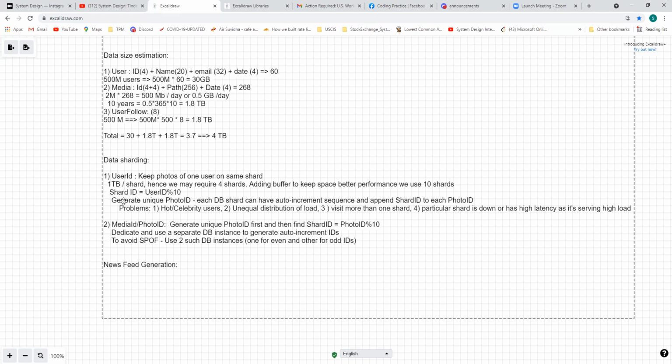Yeah, question here. When we increase our load, do we increase our shards? We might have to, right? But we have kept it to 1 TB, right? Shard number you are telling, or size of shard? We decided we're going to use 10 shards, right? If in future we ever increase the number of shards?